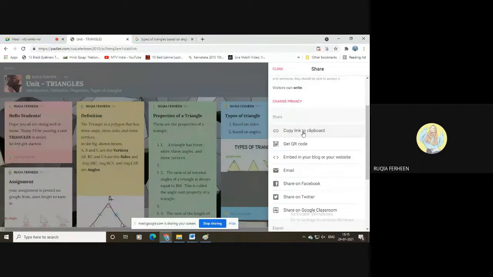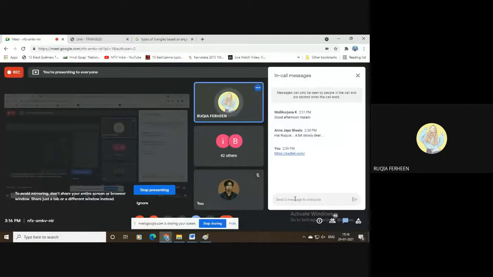So can anyone edit this one? Is anyone using a computer? Yes. No one? Yes, Rupai. I'll send you a link, clipboard link. One second. Okay, I've copied a link using this copy link to clipboard. I'll be posting here. Click on this Padlet link and add some post the way I have taught you. Add anything. It doesn't need to be based on triangles itself.